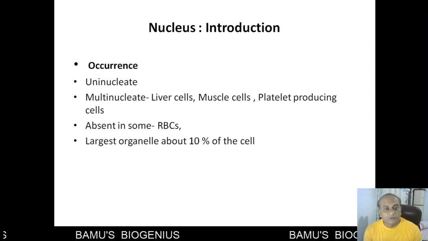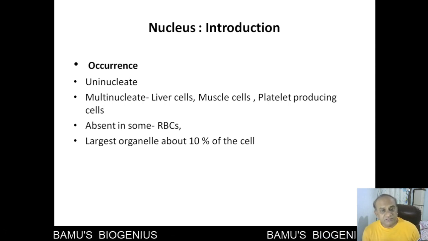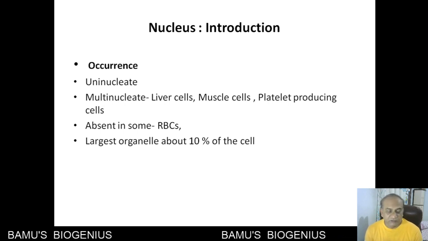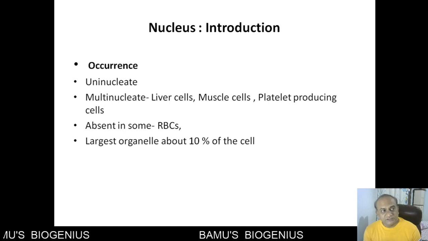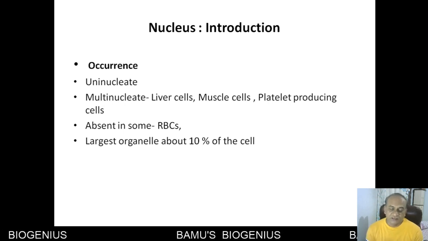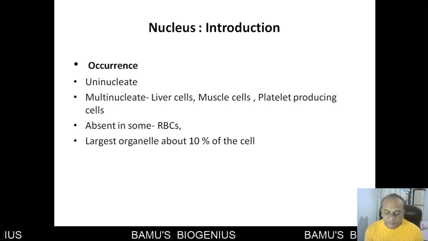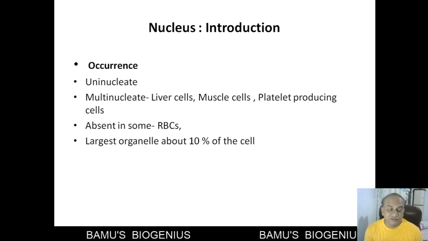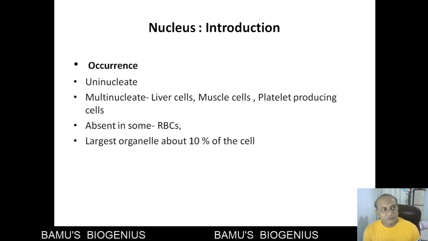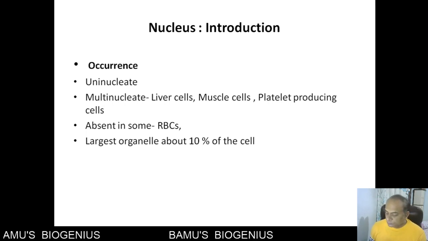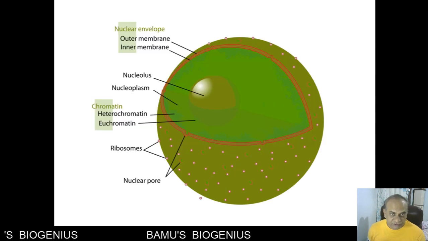Then you will find that the nucleus is the largest organelle. It occupies around 10% of the volume of the cell. So it also suggests that this is the most important thing in the cell, because it controls metabolism, it controls the expression of genes, and various kinds of proteins are synthesized with the instructions given by the nucleus. So the nucleus is the most important thing in the cell. So this is about the introduction.